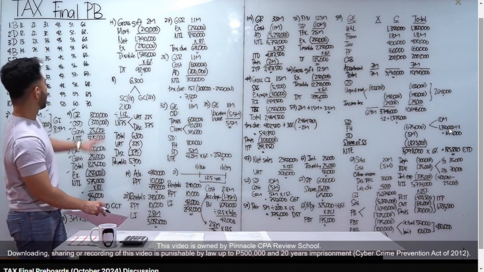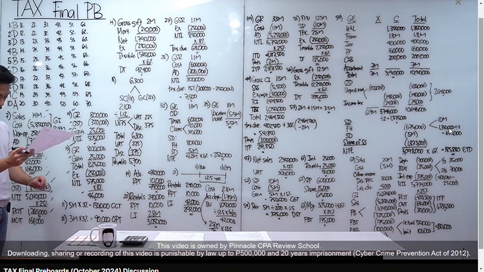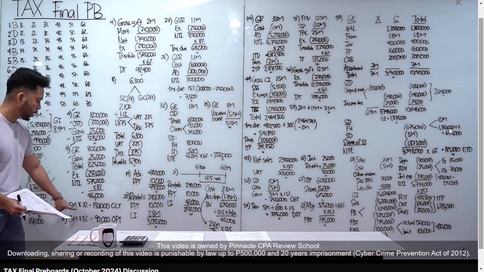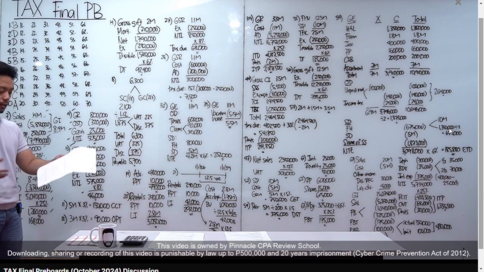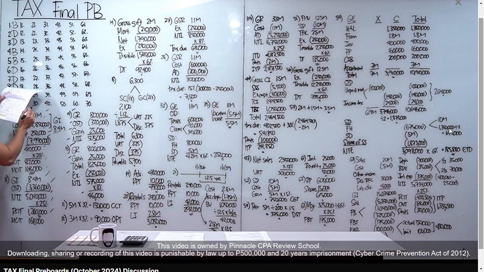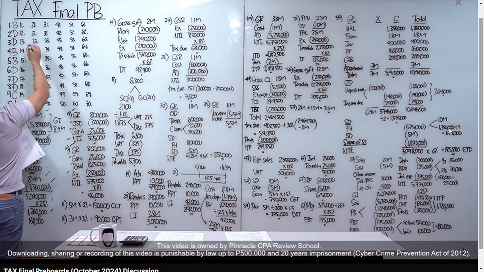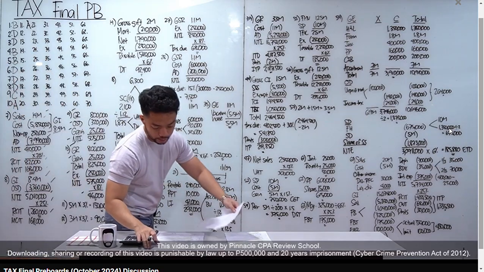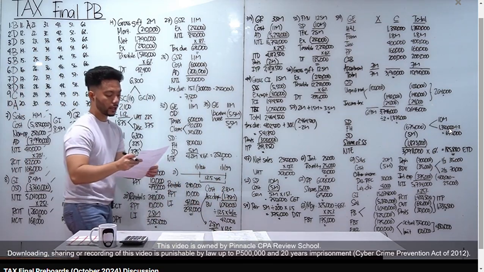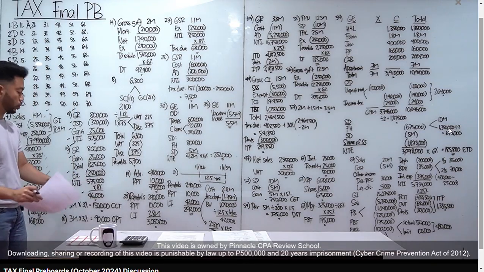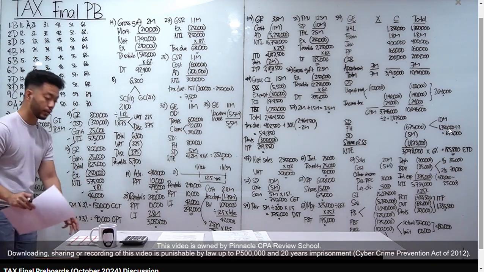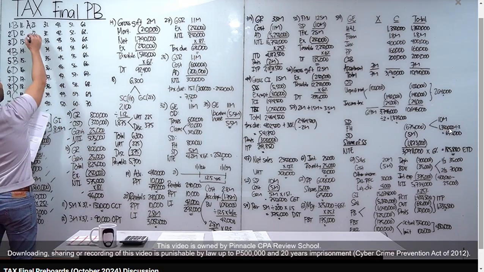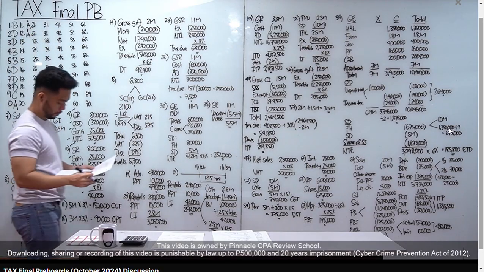Bakit, sir? Saan ba yung 11 natin? 11 is this one. Okay, how much is the business tax on transport of passengers? So, 5 million times 3%, 150,000 CCT. Letter E sagot natin for number 11, 150,000 CCT under section 117. And then, sa number 12 naman class, how much is the business tax on transport of goods and cargoes? Again, 3% OPT yan. 3 million times 3%, 90,000 OPT, letter A. 90,000 other percentage tax under section 116.